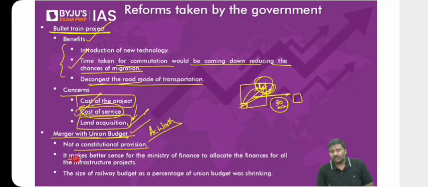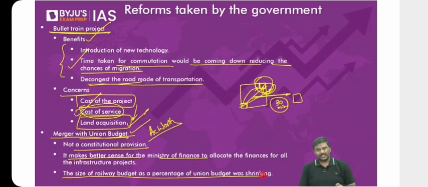It makes better sense that only one ministry will allocate funds for all the infrastructure projects rather than two ministries. The size of the railway budget as a percentage of the union budget has kept on declining, and it's just a small percentage of the total value of the union budget. And the fourth very important point is, until recently, the railway budget was basically used by the government, most of the times, not always, for populism purposes.